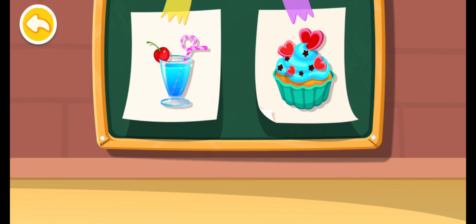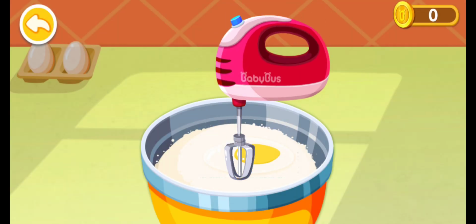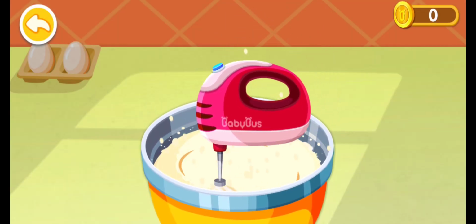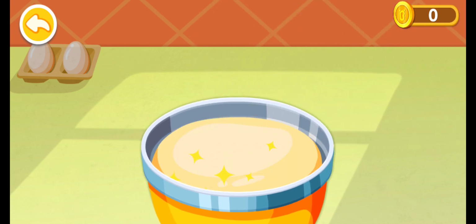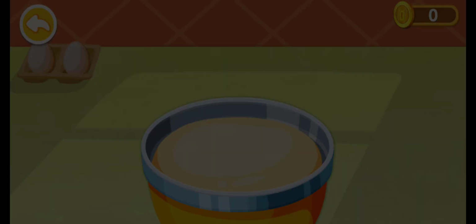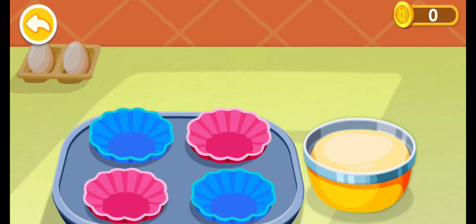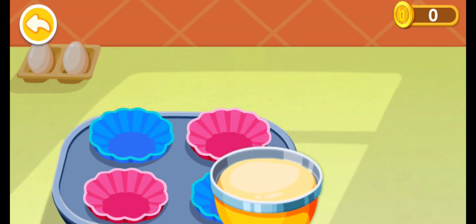This is what the customer ordered. Let's make it together. Mix the ingredients first. Awesome! Now pour them into the mold.